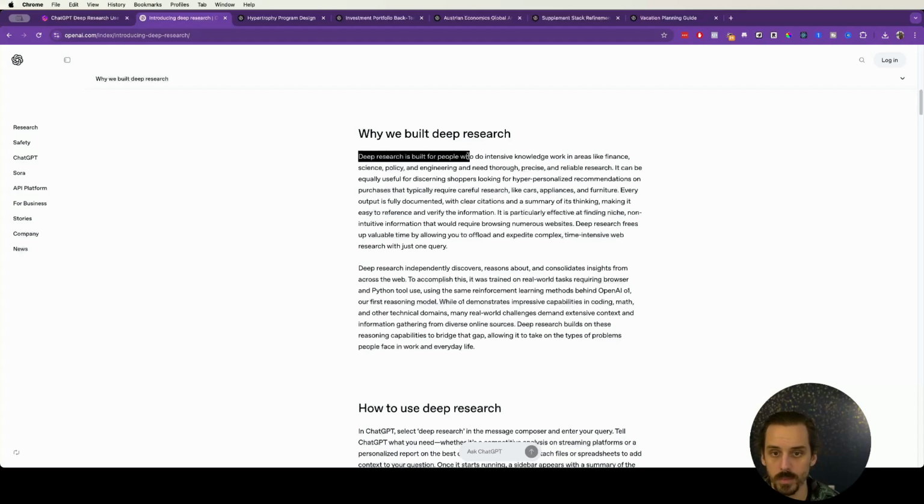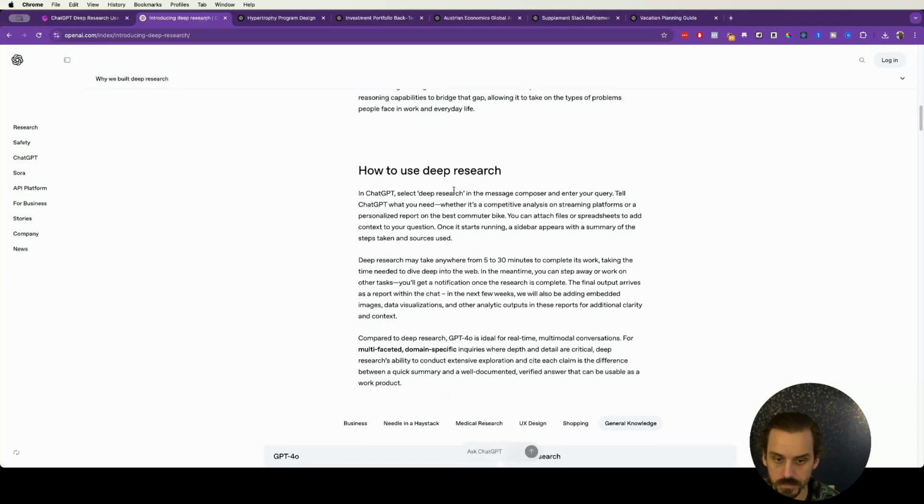Deep research is built for people who do intensive knowledge work in areas like finance, science, policy, and engineering, and need thorough, precise, and reliable research. It can be equally useful for discerning shoppers looking for hyper-personalized recommendations on purchases that typically require careful research, like cars, appliances, furniture. We're going to test it out with travel. We'll see how it goes. Every output is documented. Citations are given. It's particularly effective at finding niche, non-intuitive information that would require browsing numerous websites. I can confirm this is true, by the way. Deep research frees up valuable time, so on and so on.